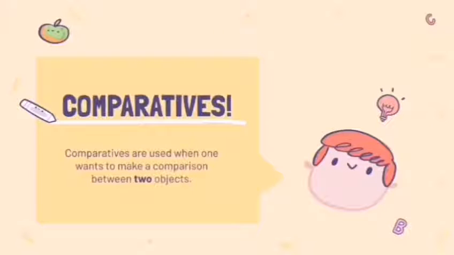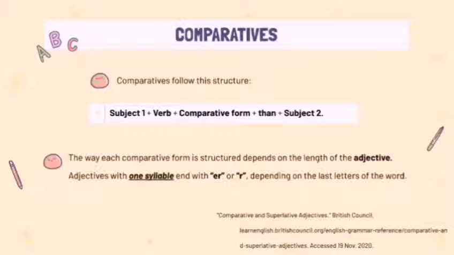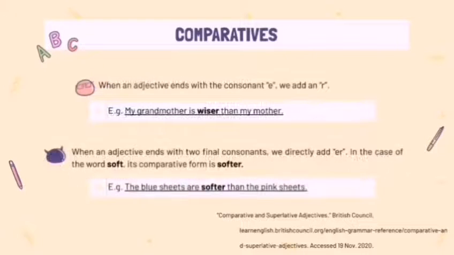The comparatives are used when someone wants to compare two subjects. Its structure is subject 1 plus verb plus comparative form plus than plus subject 2. The way each comparative form is structured depends on the length of the adjectives. For example, adjectives with one syllable end with er or r, depending on the last letters of the word. When an adjective ends with the vowel e, we add an r.